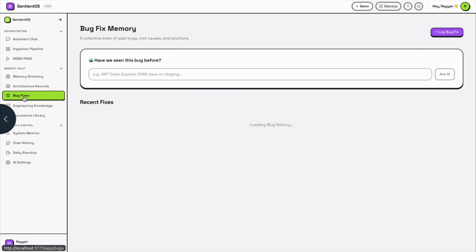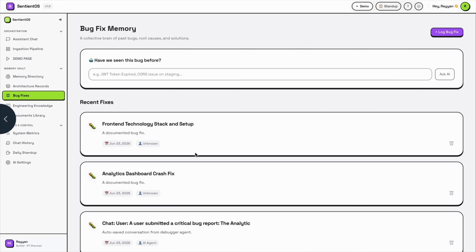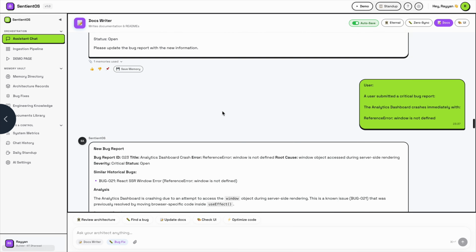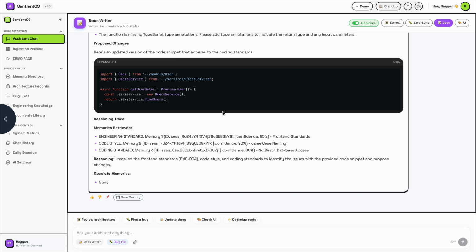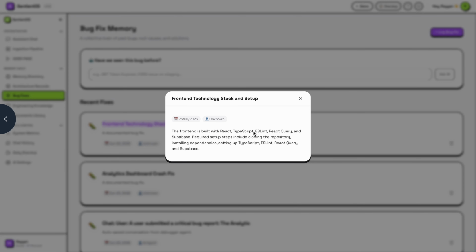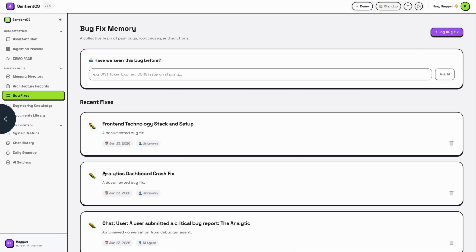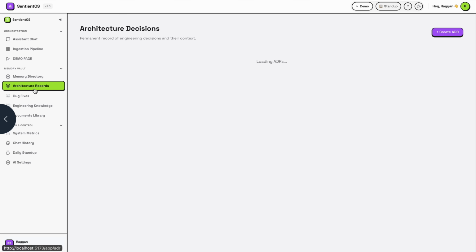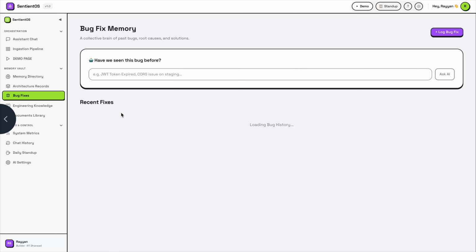The delete has been done. Further moving toward bug fix memory, same as that: when we ask about any type of bug, or when we give a bug to store, like the solution and the issue, it gets stored here. You can see front end. This we gave, the analytic dashboard crash and all. This bug has been given to them and stored. You can see the date, 23/2026. So it has all been segregated: architectural records are stored here, bug fixes are stored here, because of that agent.